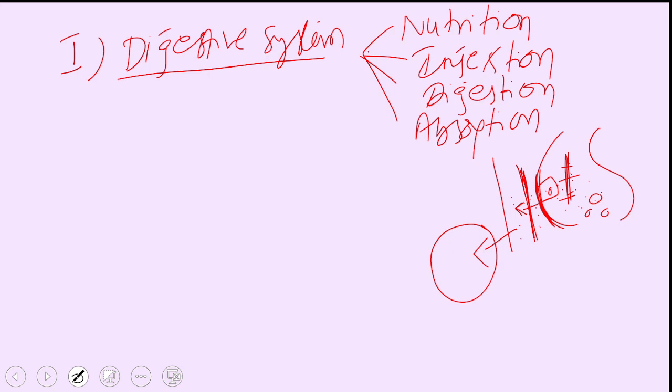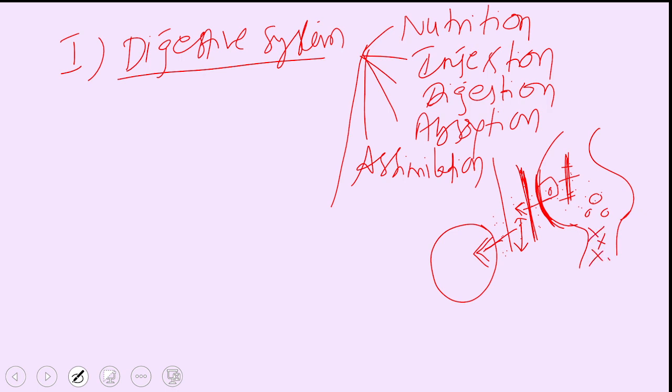After absorption, the digested food is supplied through the blood to all parts of the body, and from there it reaches the tissue fluid again. From there it reaches the cells, and this we call assimilation. So these are the five different things associated with the digestion of food. Then what happens after digestion? Some undigested food material remains, and this is sent out. That is what egestion is.